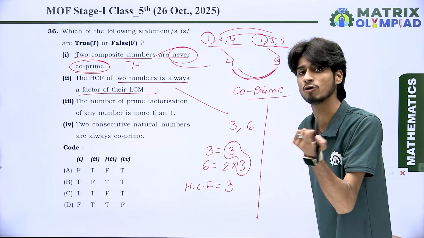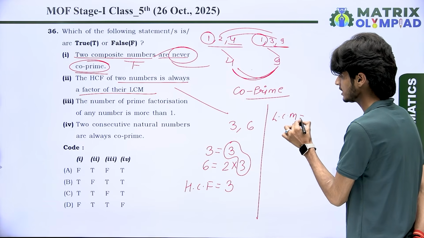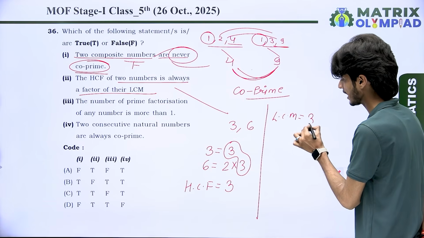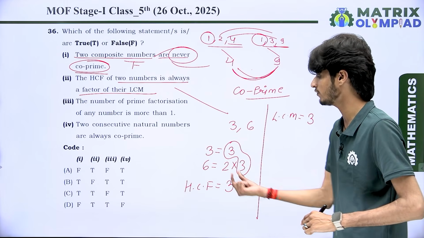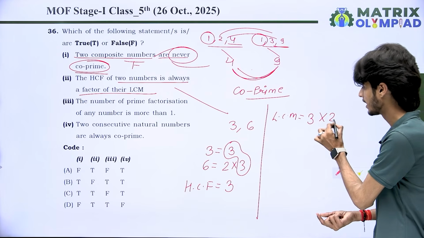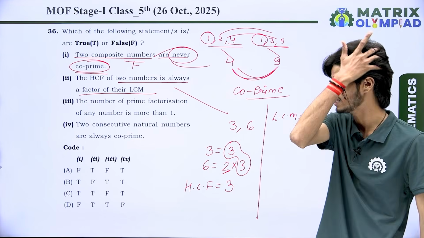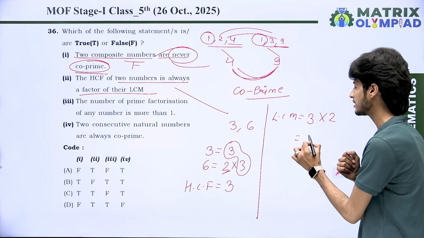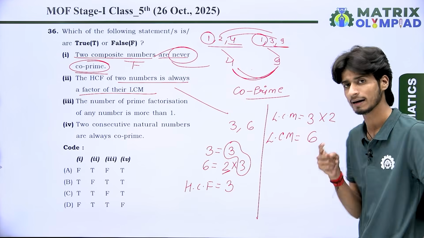And whenever we find out the LCM, then what we do? First of all, we take the HCF, and HCF is 3. That means the common factor is taken only one time, and the remaining factor, which is 2, is multiplied with the common factor. Then the LCM is 3 twos are 6, because LCM means lowest common multiple.